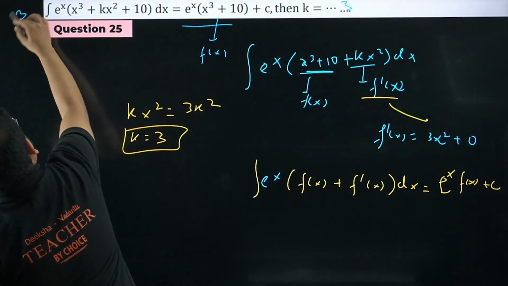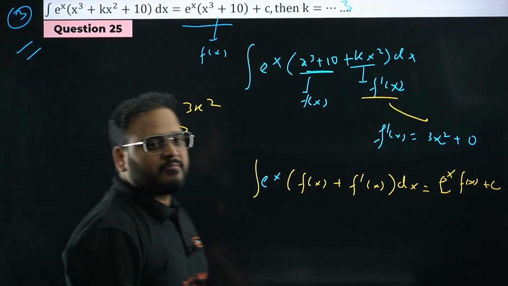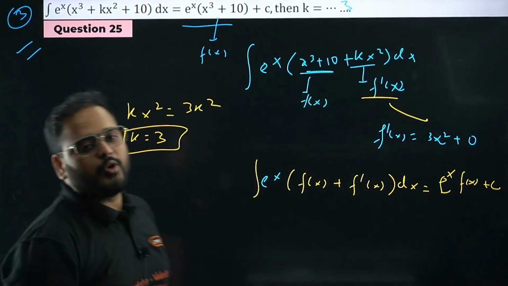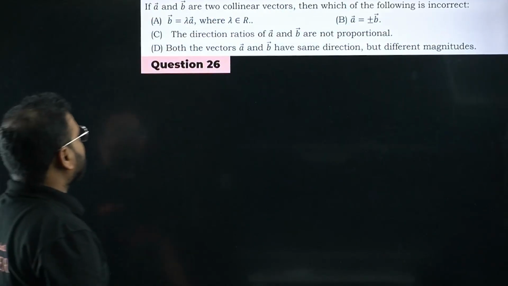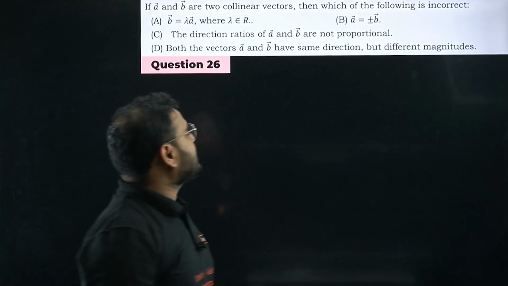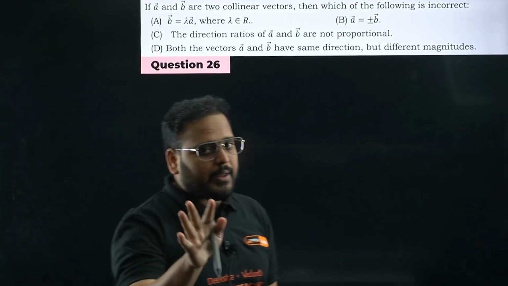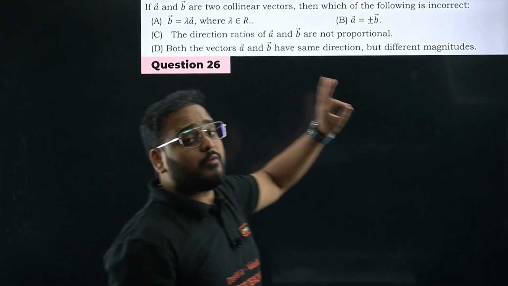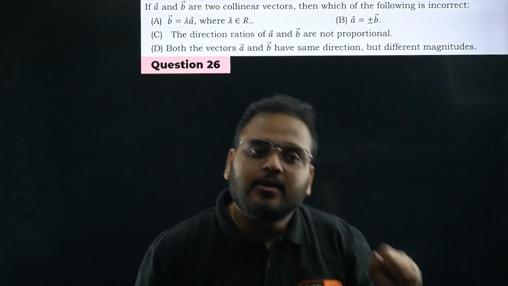Done. Please check. Fill in the blanks, a very good question. Have a look. Moving on. 26th one now. If A and B are two collinear vectors, then which of the following? It's a very good question. I'll tell you why: the two options will look right over here. Few students will choose option D. Few will choose option C.